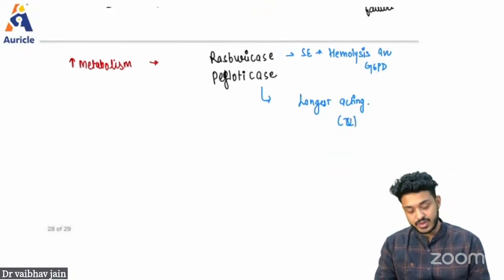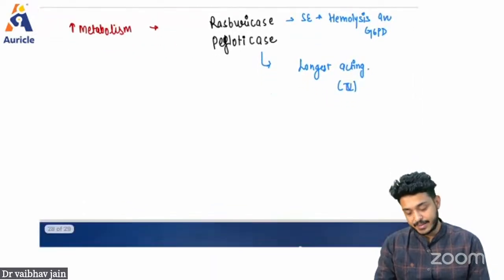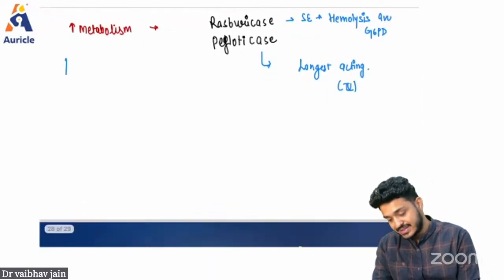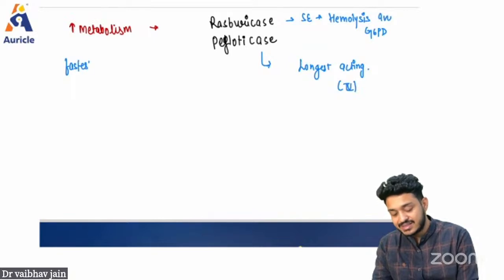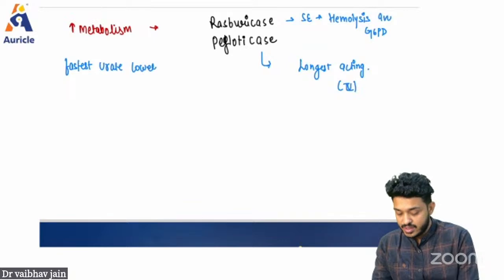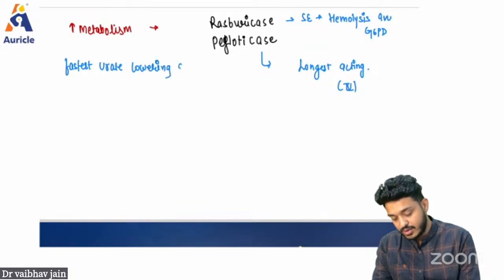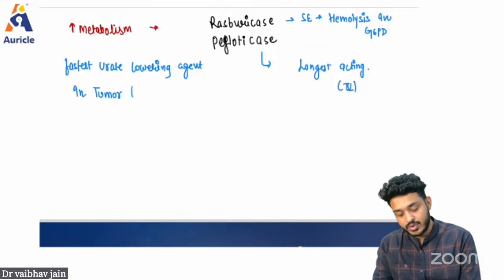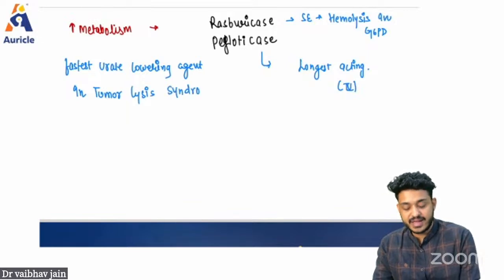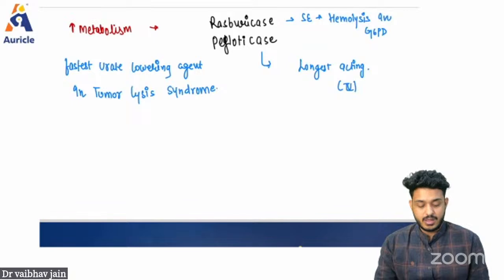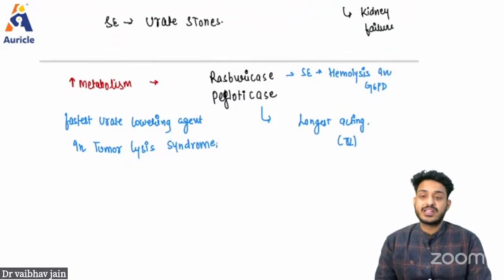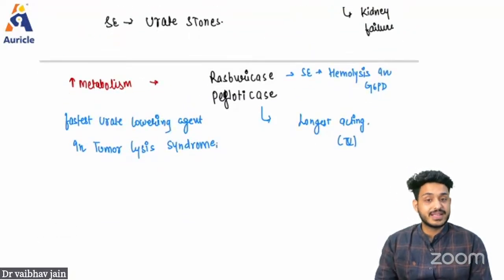Also remember, these are the fastest urate lowering agents in cases of tumor lysis syndrome. So you can remember this fact. These are the drugs we use in cases of increased levels of uric acid.